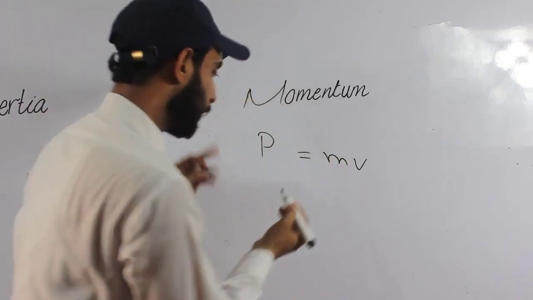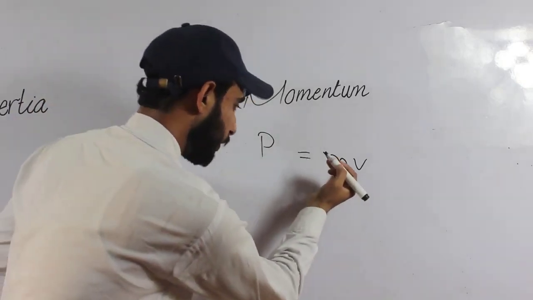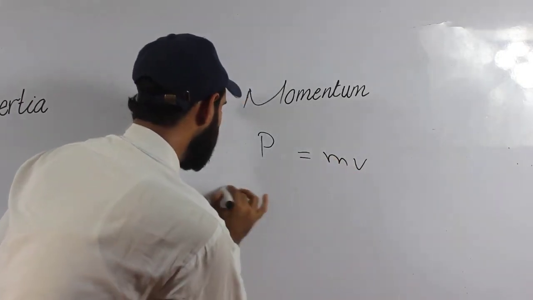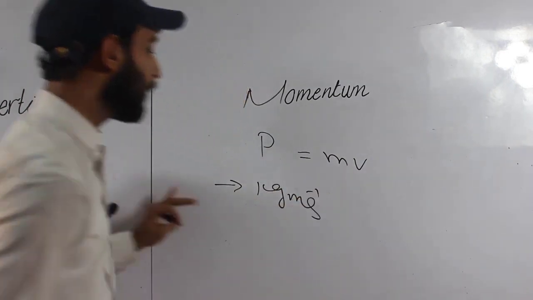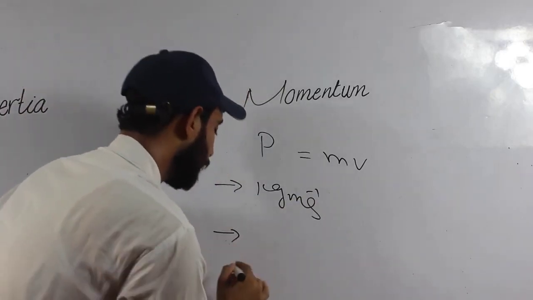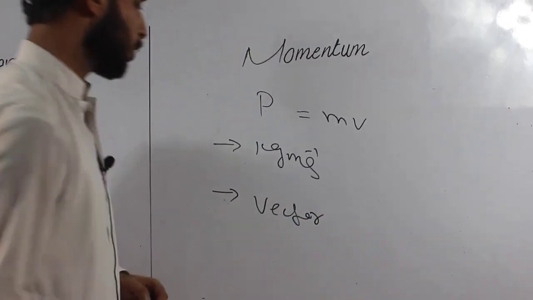So the SI unit of momentum: here the mass is in kilogram, velocity is in meter per second. So its SI unit is the kilogram meter per second. Momentum also has direction. That's why momentum is a vector quantity.